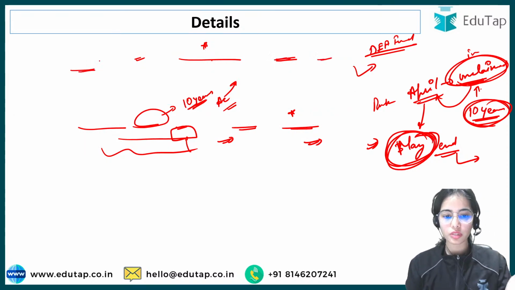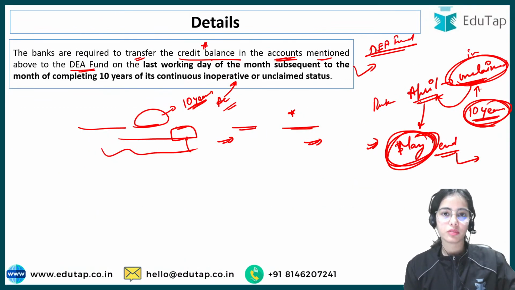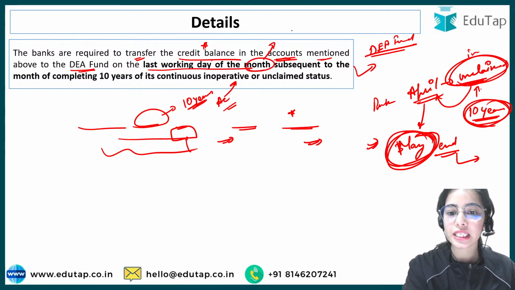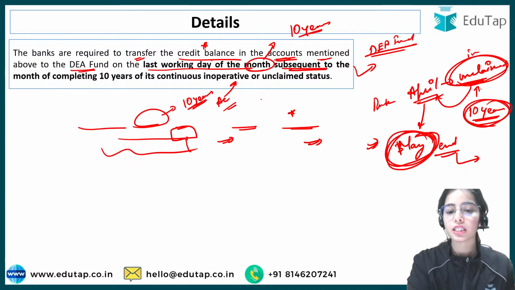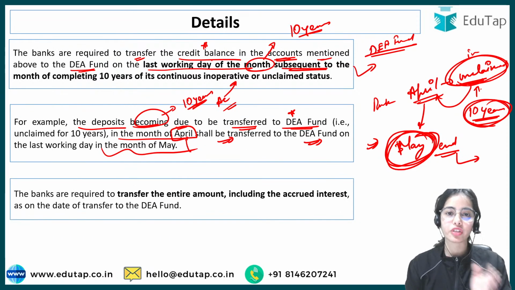So these accounts, the unclaimed or inoperative accounts, that have completed 10 years, on the subsequent month the money has to be transferred to the DA fund on the last working day of the subsequent month.